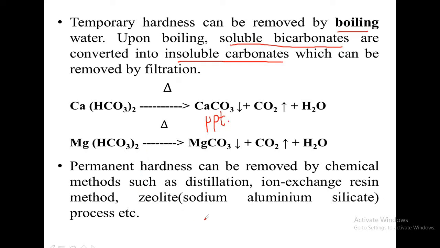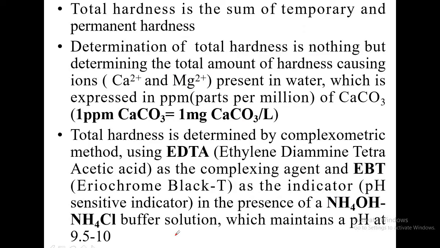Now, permanent hardness cannot be easily removed by boiling. They need some special chemical methods like distillation, ion exchange resin method and zeolite, that is sodium aluminum silicate process. These are the important methods by which permanent hardness can be removed. Total hardness is nothing but the sum of temporary and permanent hardness.